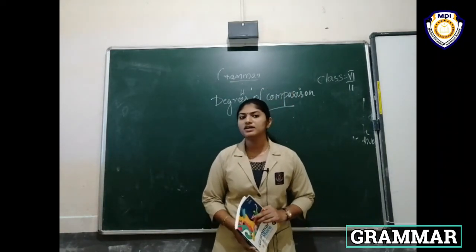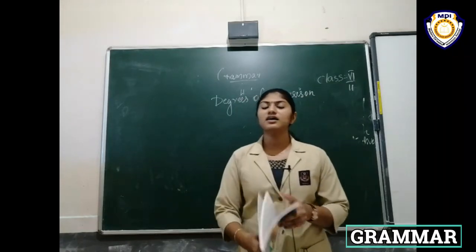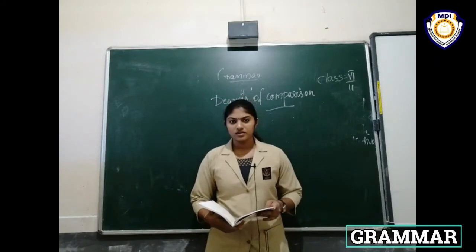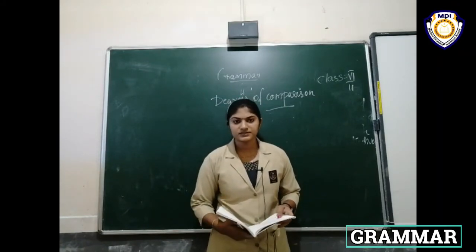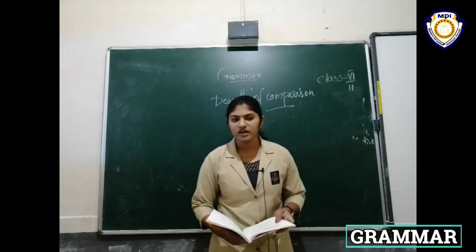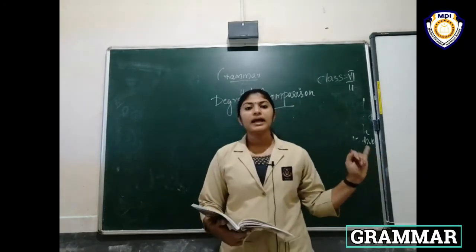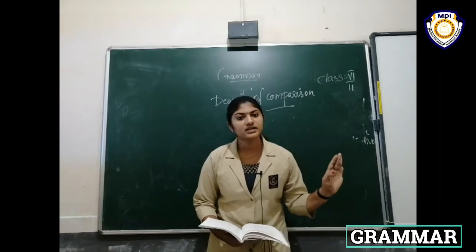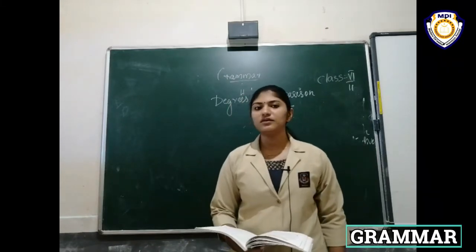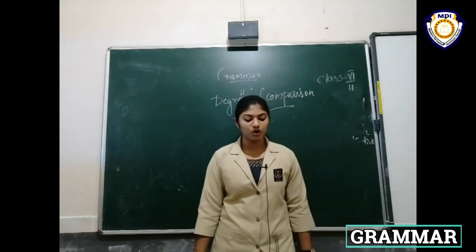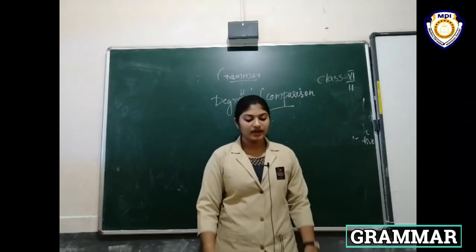Does anybody know what the 3 degrees of comparison are? Say the answer. Say it loudly. All of you say it loudly. First one, positive degree, comparative degree, then yes, superlative degree. Here we use different forms of the adjective to show comparison. That is degrees of comparison.